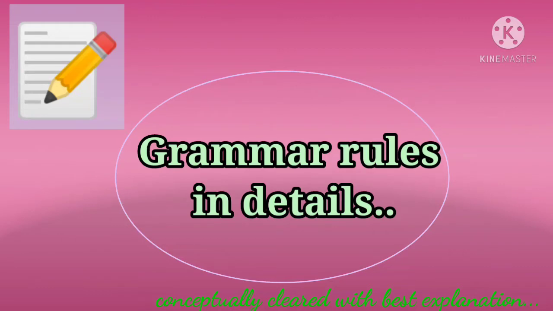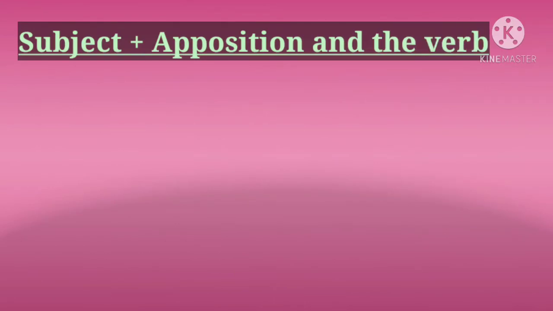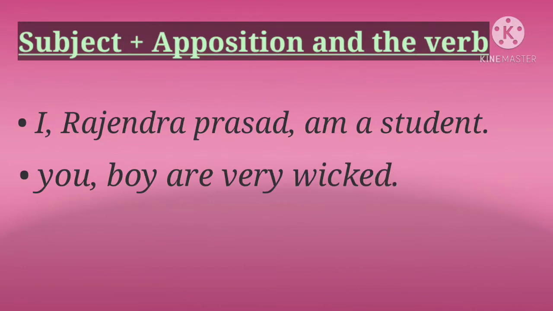Okay guys, so let's start with our first rule. The first rule is subject plus apposition and the verb. Here we see that if an apposition word is used after the subject, the apposition words here are Rajendra Prasad and boy, which describe and clarify the subject I and you respectively.